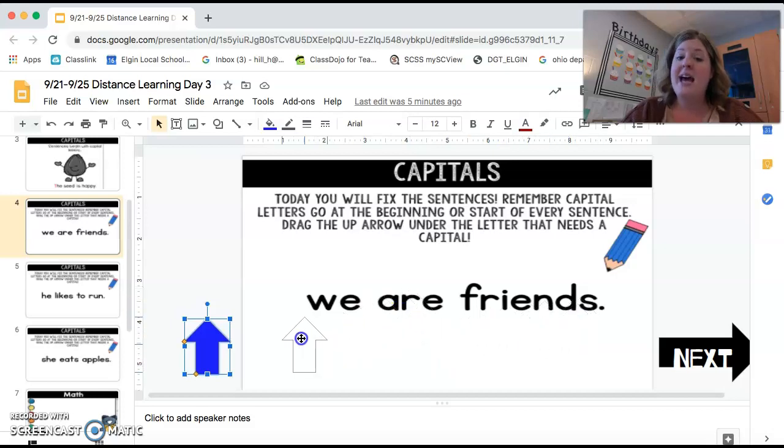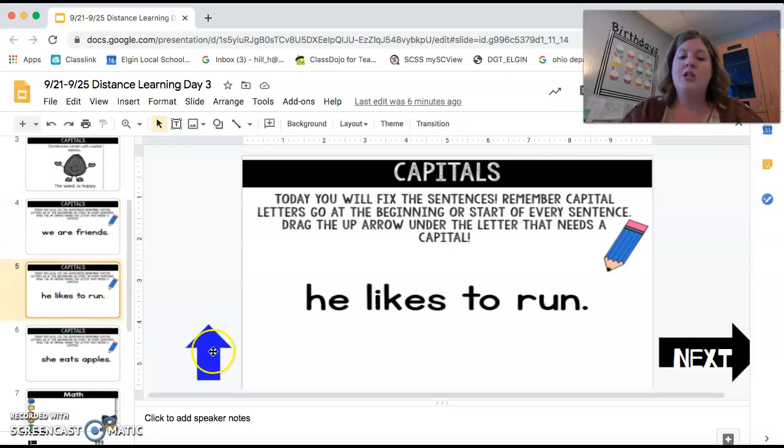And remember we said that capital letters go at the beginning of a sentence. Okay, so you need to move that arrow wherever there needs to be a capital letter. You're going to do the same thing. You're going to move this arrow right here wherever there should be a capital letter.